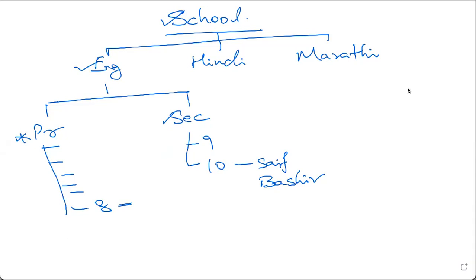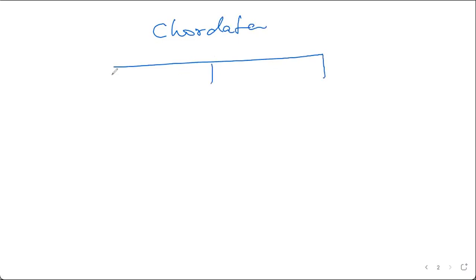When we look at Chordata and Vertebrata, something similar is happening. We have the phylum Chordata, which is divided into 3 subphyla: Urochordata, Cephalochordata, and Vertebrata.